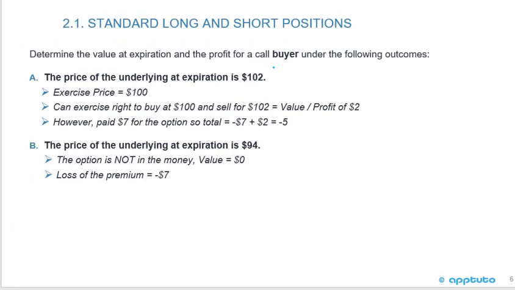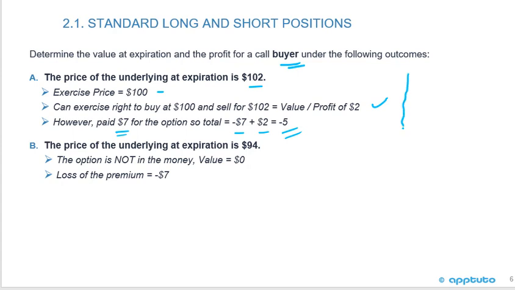So now we're going to look at determining the value at expiration and the profit for a call buyer under the following outcomes. So the exercise price is 100. The price of the underlying is 102. And you can exercise the right to buy at 100 and sell for 102. So the profit is 2. However, we paid $7 for that option. So the total profit is -7 plus the 2. So we have a loss of 5.